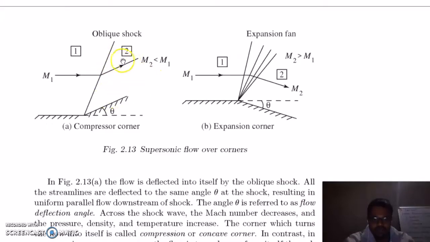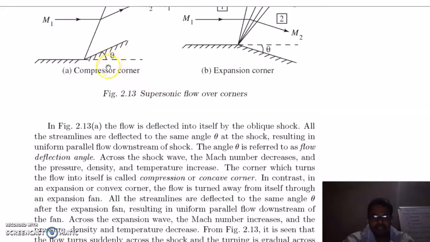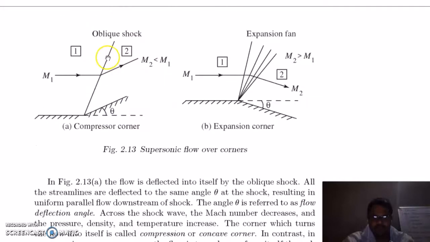In this case, the flow is deflected into itself by the oblique shock. All the streamlines are deflected by the same angle theta, resulting in uniform parallel flow downstream of the shock. The angle theta is referred to as the flow deflection angle. Across the shock wave, the Mach number decreases, and the pressure, density and temperature will increase. So this corner is called a compression or concave corner.